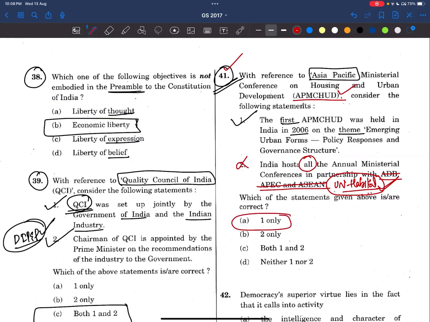Now see, we need to study about this as well: APMCHUD and also UN Habitat. Already UPSC has asked questions on this. I don't know why UPSC is asking themes. In 2025 also, it has asked the theme of BRICS. So whichever organizations or initiatives have recently happened, we need to study all those things. At least we'll try to remember a few themes as well.